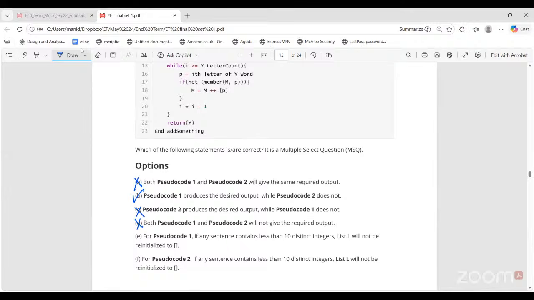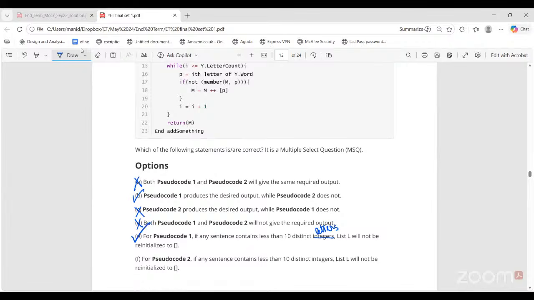E is saying for pseudocode 1, if any sentence contains more than 10 distinct letters, they have written integers, this should be letters, okay, list L will not be reinitialized to 0. This is wrong. List L always gets reinitialized to 0, whether or not the current sentence has 10 distinct letters. So pseudocode 1 takes care of that. Here, the reinitialization is not subjected to the if statement.